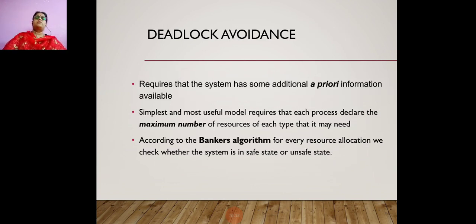Now coming to deadlock avoidance. Deadlock avoidance requires that the system must have some additional a priori information. The simplest and most useful model here is that each process declares the maximum number of resources of each type it needs. Means that before running, every process should inform the system what all it wants. And according to the Banker's algorithm, for every resource allocation we check whether the system is in a safe state or an unsafe state.